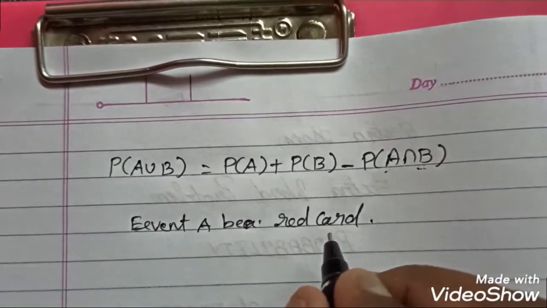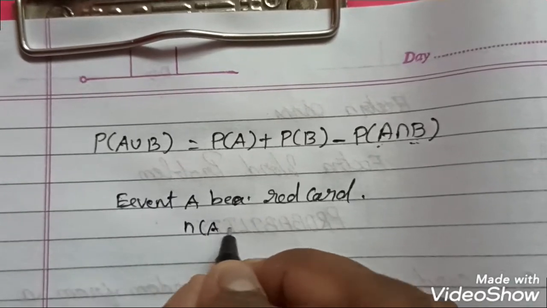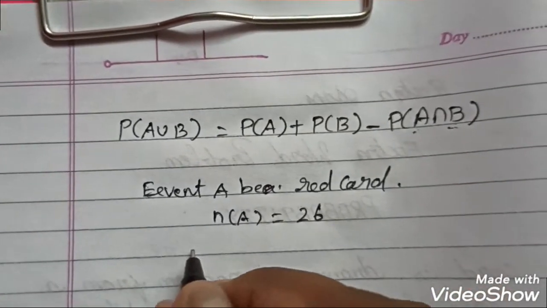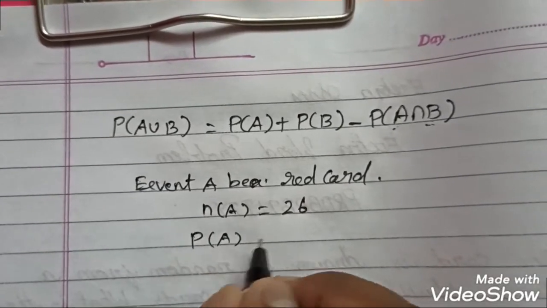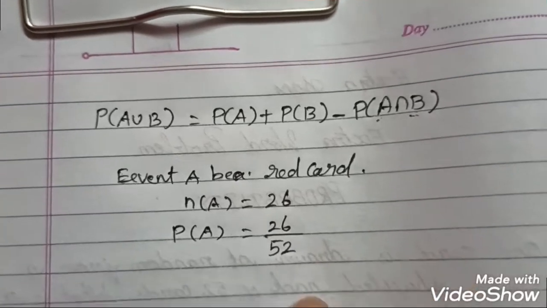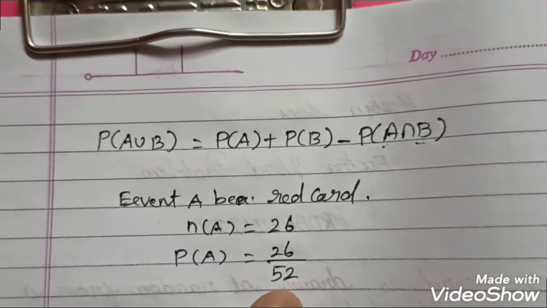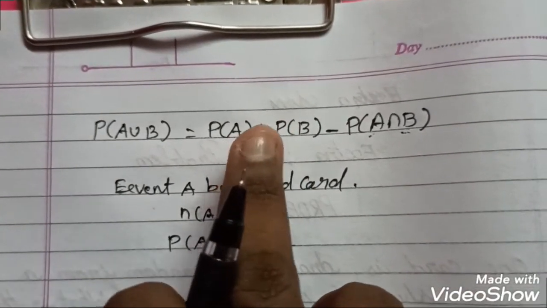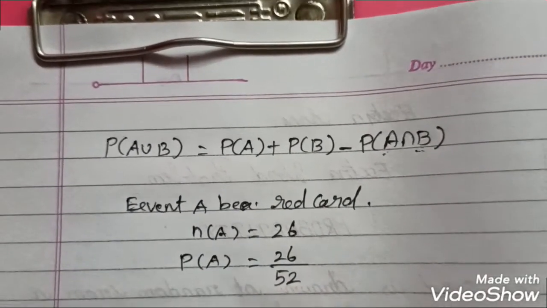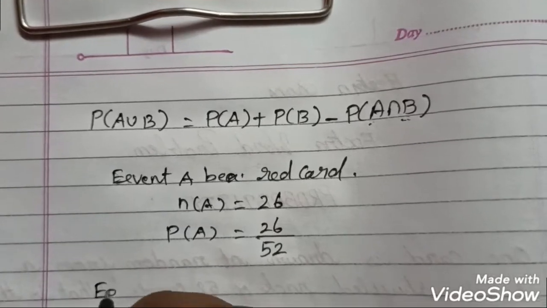The favorable outcomes n of A is totally 26, and the probability P of A is 26 divided by 52. Here you need not cancel it, because finally you have to add and subtract everything, so you keep the same denominator. Next I will take event B.